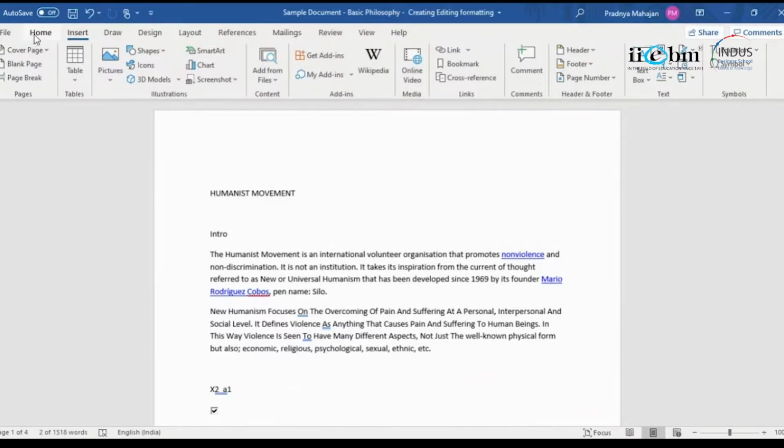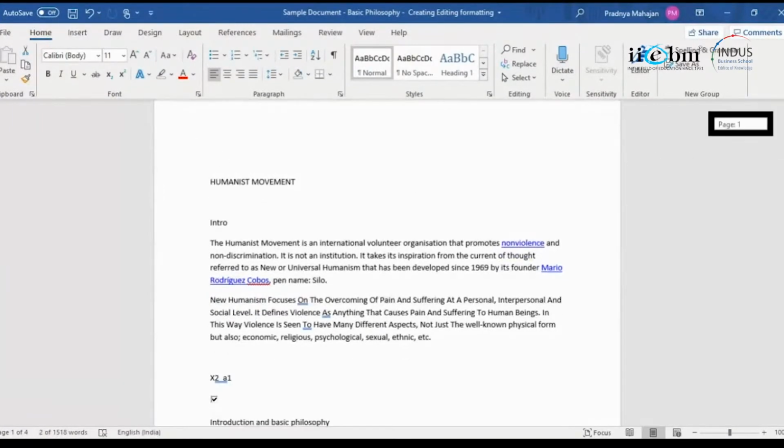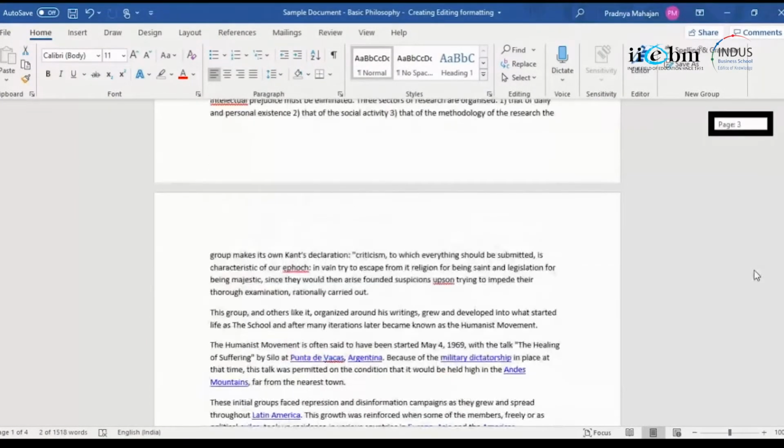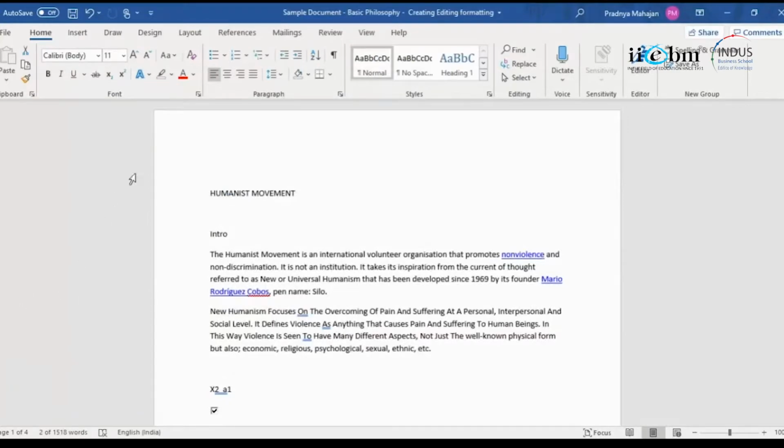Today we will do what is there in the home menu of Microsoft Word. So it is all to do with creation of the text, editing of the text, and formatting of the text. Okay, so you click on home. Yeah, so I have got this sample document, right? This sample document has got a lot of paragraphs, so it is good that we would be able to play around with this file, right? I have deliberately not wasted time in creating content.